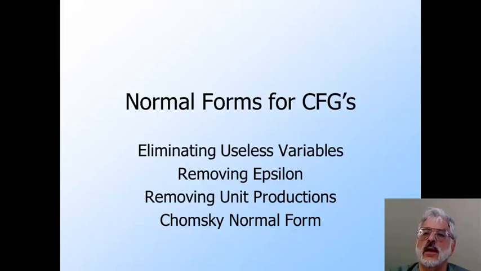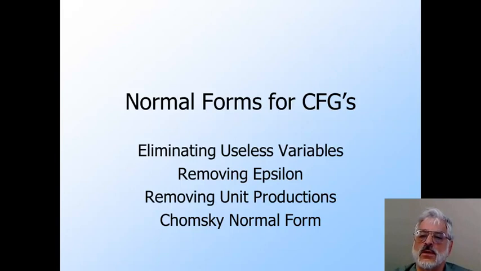Context-free grammars can be badly designed. For example, they can have variables that play no role in the derivation of any terminal string and therefore shouldn't be there. That is analogous to states of a finite automaton that aren't reachable from the start state. There are also certain productions that, while they are necessary, cause derivations to take many steps that can obviously be combined. These include productions whose bodies are the empty string, or unit productions where the body is a single variable.